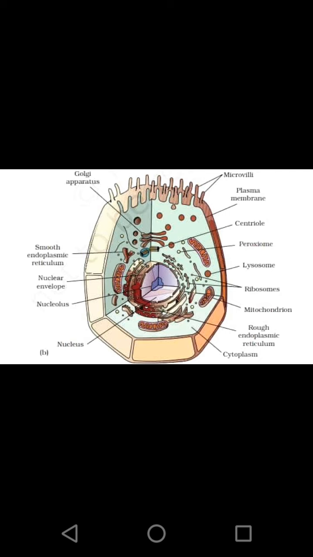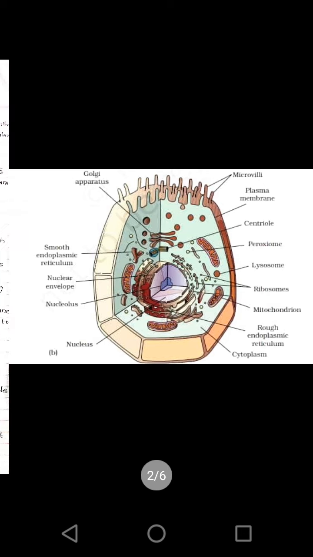These lipids, proteins and carbohydrates present in the plasma membrane play a major role in transportation, and its main function is to protect the cell from the outer environment and also give shape to the cell.